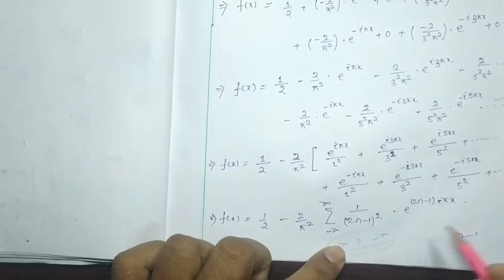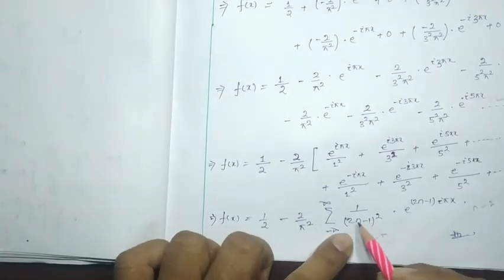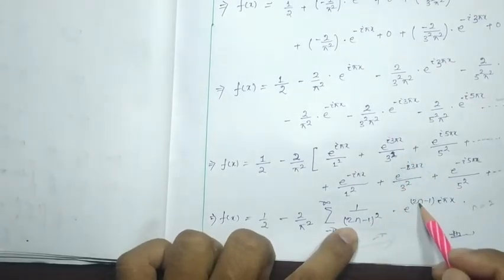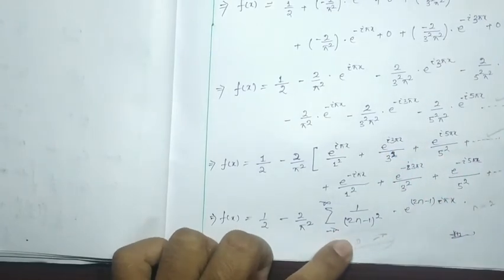Now you put n equal to 2. 4 minus 1, how much? 3. 3 square is there. And here the 2n minus 1 is 3. So i 3 pi x. Like that, you get the positive terms.